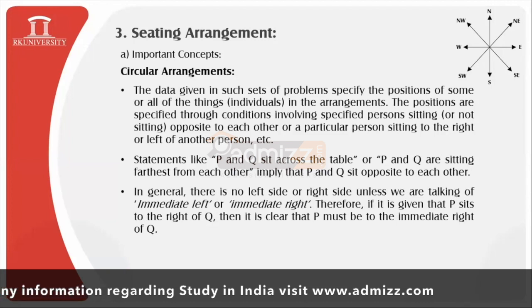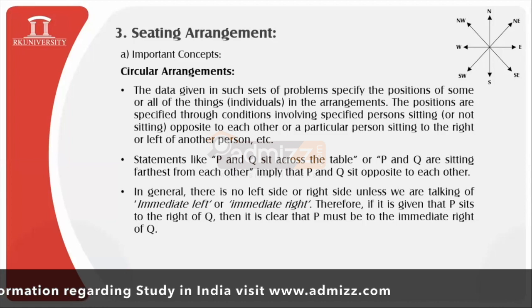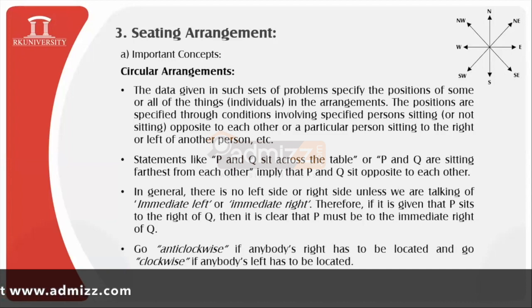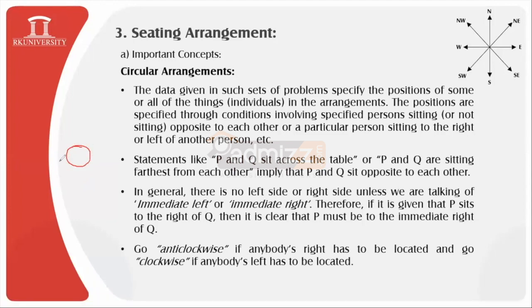So if it is given that a person, let us say P, sits to the right of Q, then it will be very clear that P must be to the immediate right of the person Q. This thing we need to focus upon, and we need to go anti-clockwise if anybody's right has to be located, since this can be understood readily from the pictorial representation of circular arrangement which we had observed in the previous slide. For a quick notation to it, I will quickly draw this.